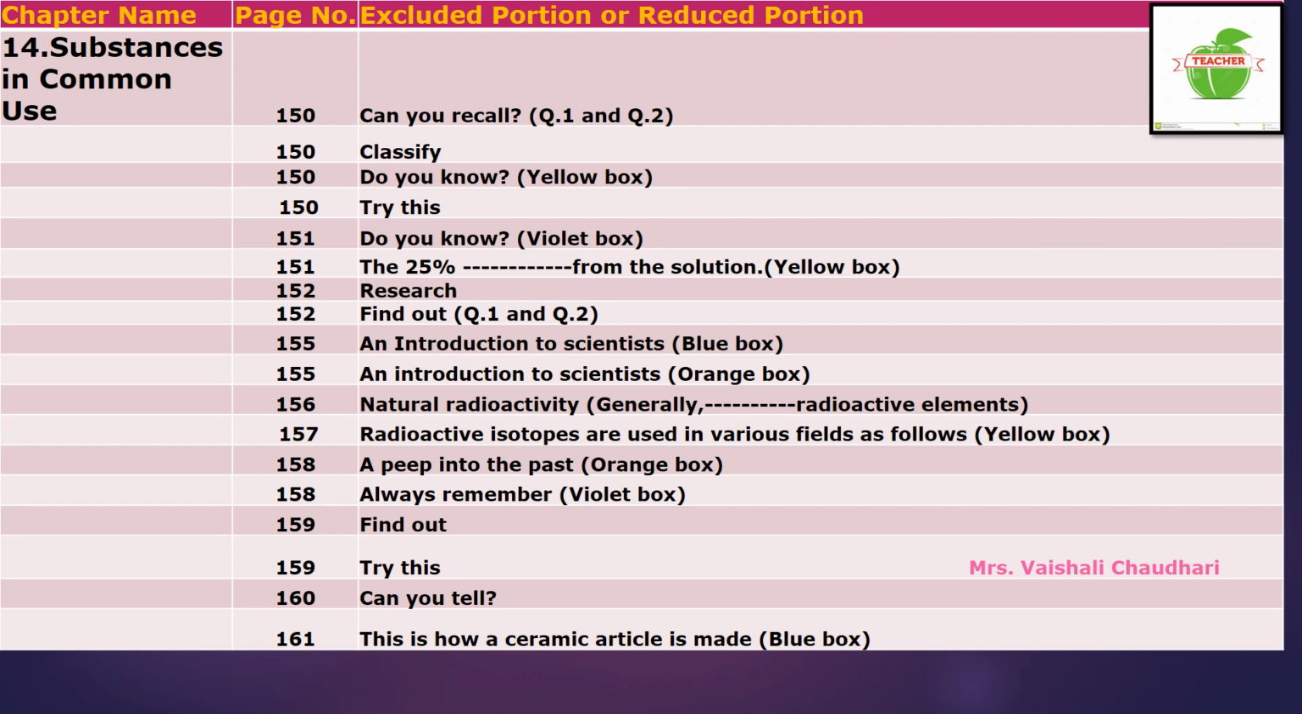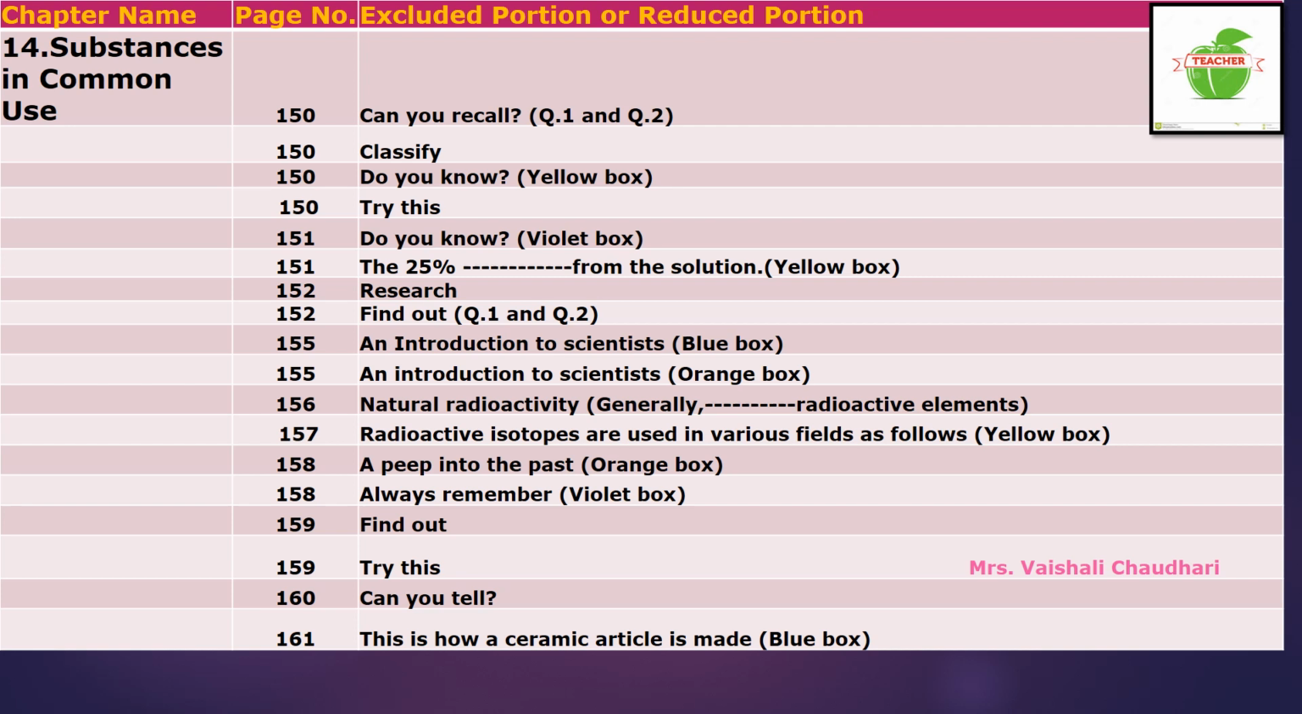Now come to page number 155. On that page, an introduction to scientist, one topic is there. That topic is not for your syllabus, that blue colored box. And on the same page, an introduction to scientist, orange box is there. That is also not there in your syllabus.